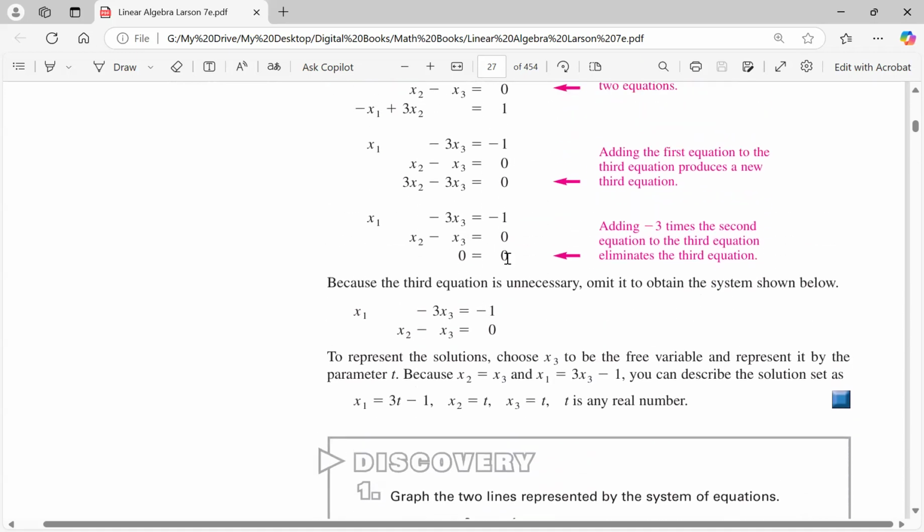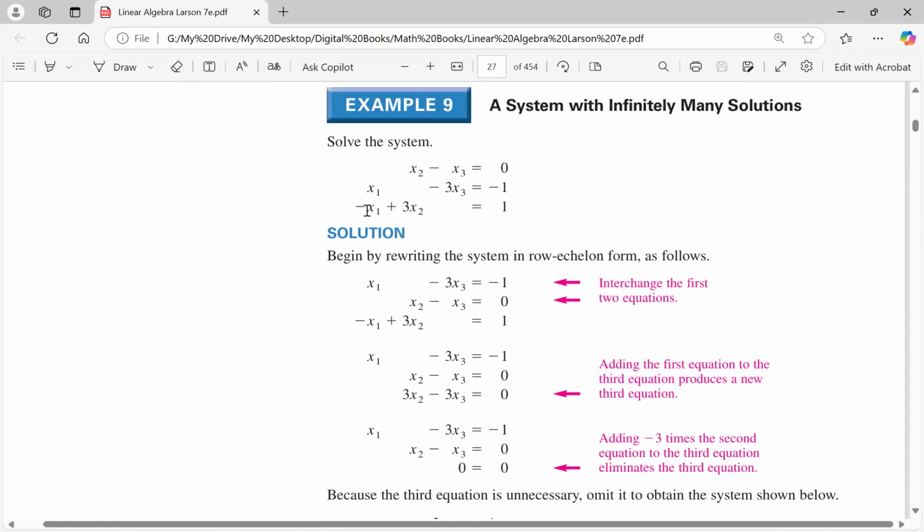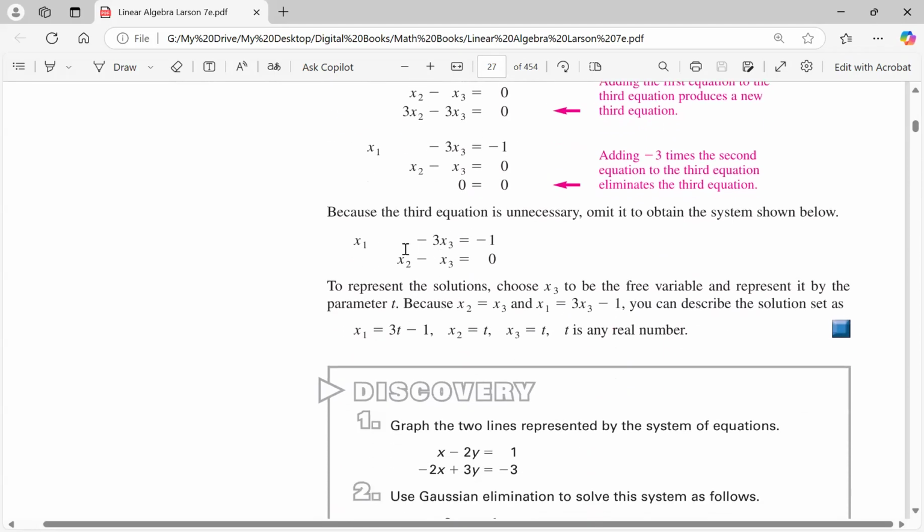This third equation, when I see 0 equals 0, that means that third equation was a linear combination of the first 2. I could have rewritten equation number 3, this one in the beginning, this one right here, as a linear combination of the first and the second equation. That's what that means. And that's what he does right in here. See, the third equation is unnecessary, and because of that it's gone. We don't need it. So this is a sign of a dependent system.